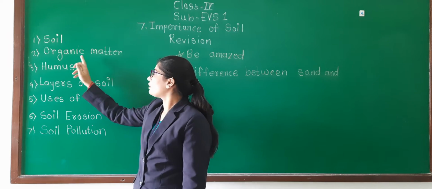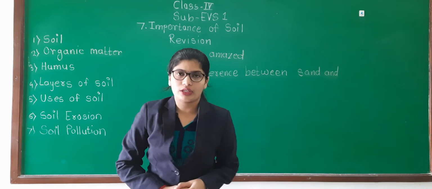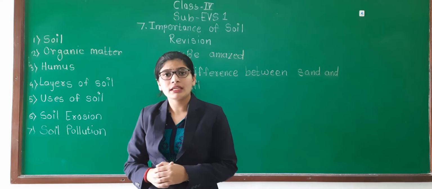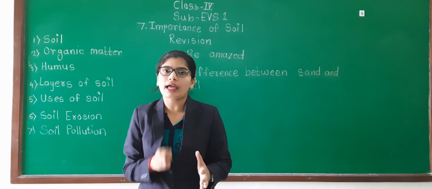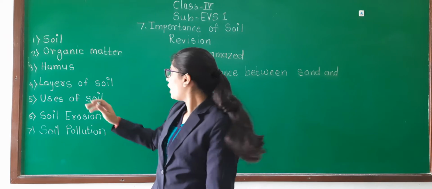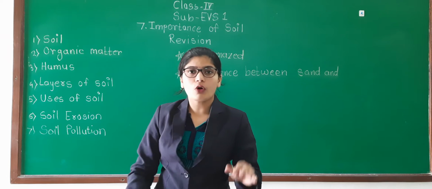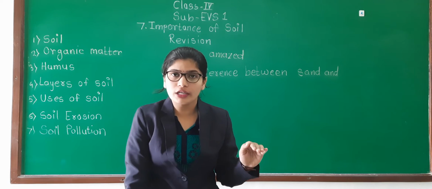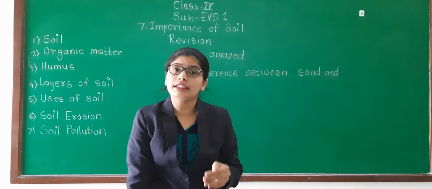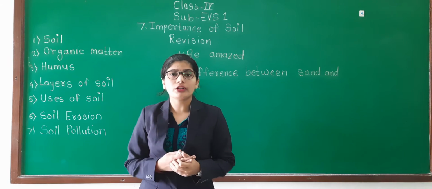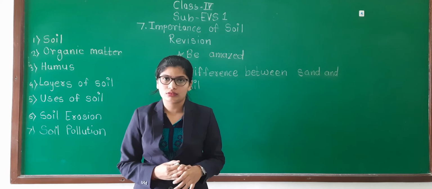Then we have learned that organic matter is present in soil. Now what is organic matter? Organic matter means the dead remains of plants and animals. Next we have learned about humus. So humus means what? The top layer of the soil which is fertile. Understood? Fertile means what? That is important for the plant's growth.